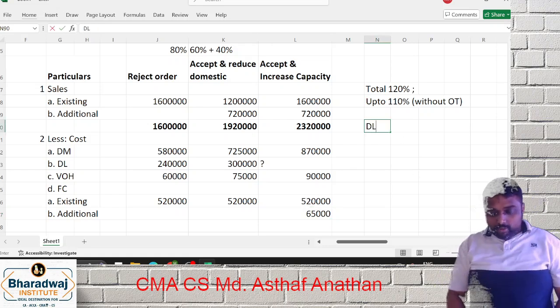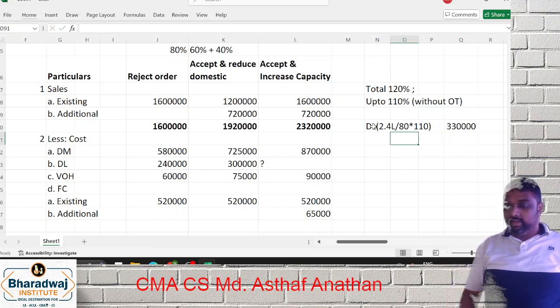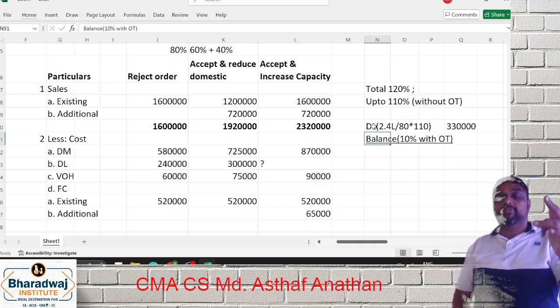So what you have to do? Up to 110, what will be the labor? 2 lakh 40 is 480. What will be 110? You will get an answer called 3 lakh 30. Now the balance 10% is with overtime. Overtime is what? 1.5 times.